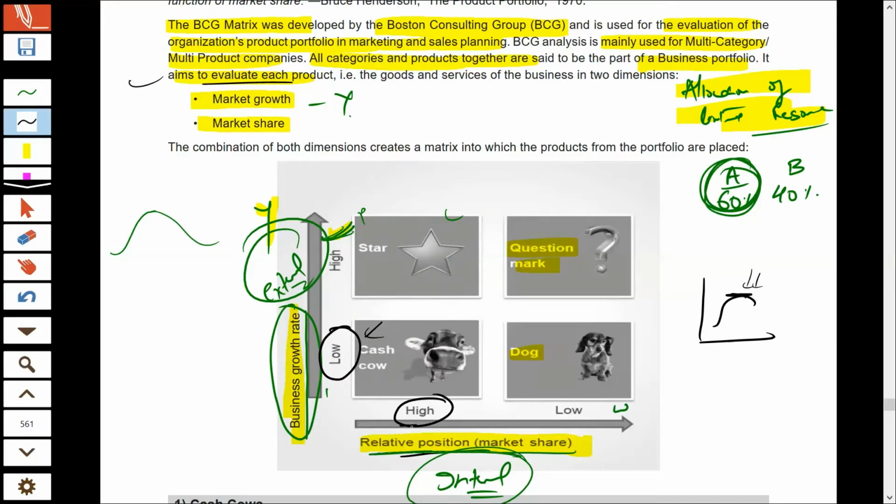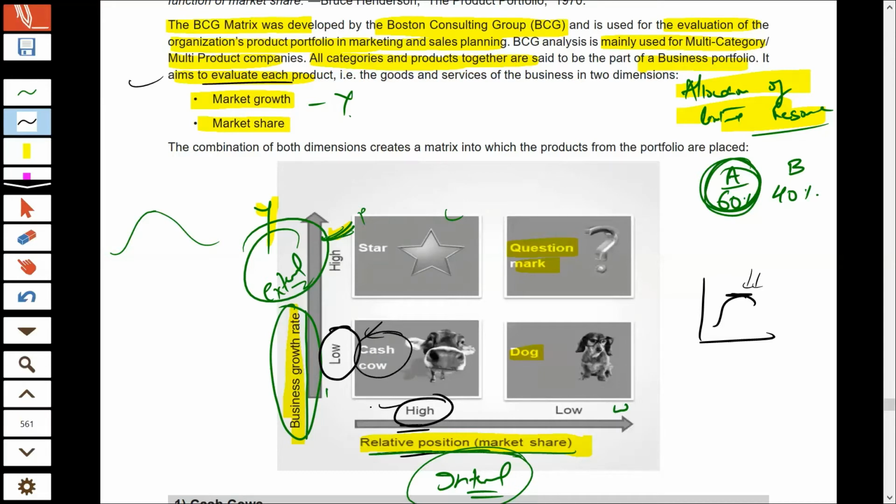And as your position in the market is good compared to your competitor, your market share is high, that means you have a certain loyal group of customers who are still buying your product, and they will continue to buy your product in future no matter what your competitors do. And that's why they are acting as a ready source of profit for you. So this is what cash cow is.